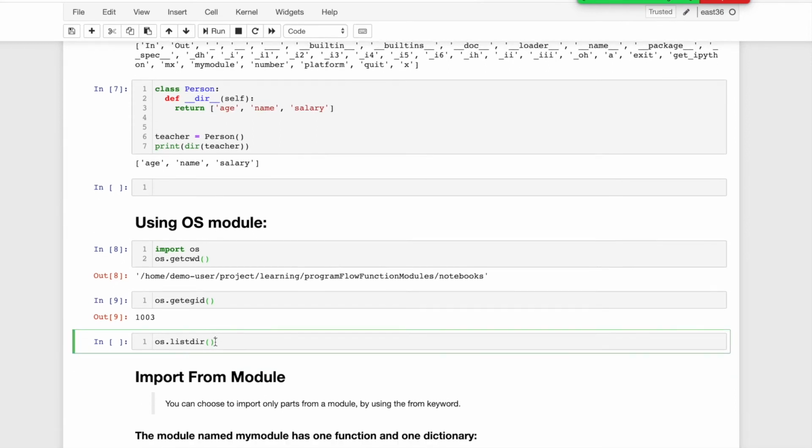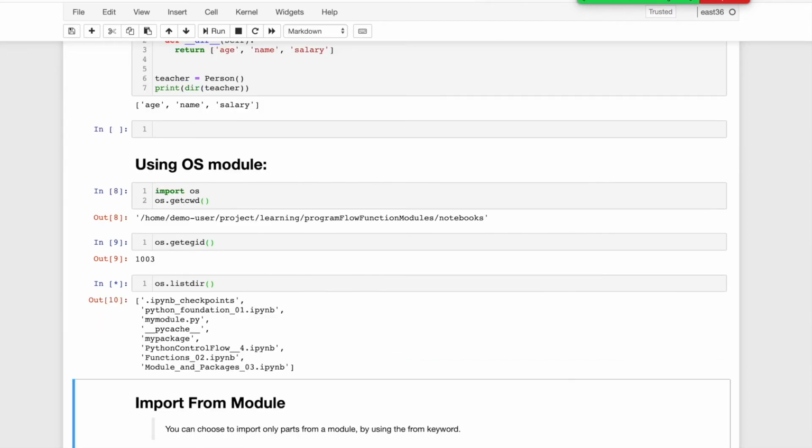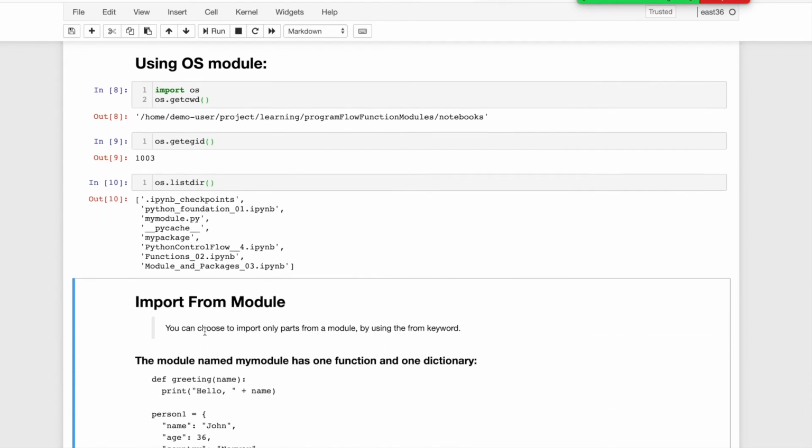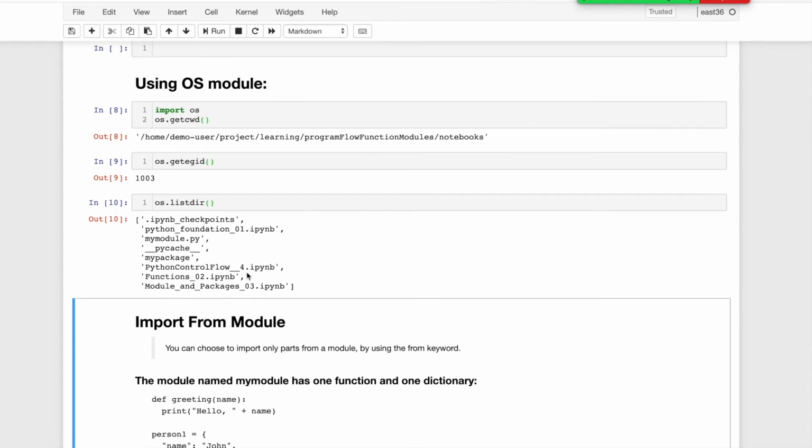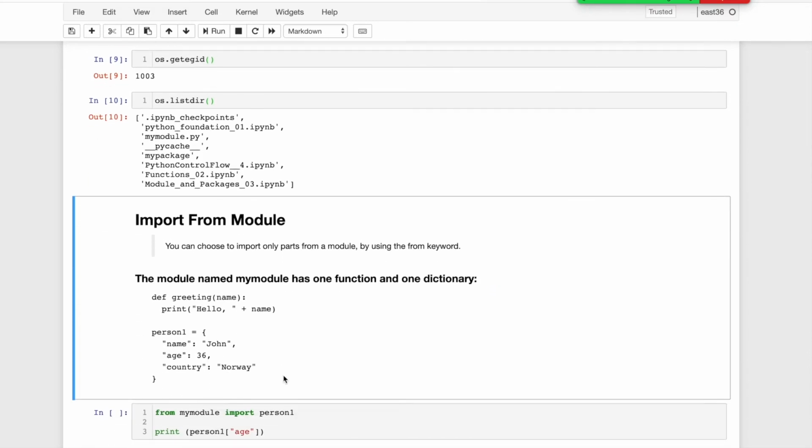There are other inbuilt Python modules available, but this is just an example. If you want a list of directories with the OS module, it will give all the directories available in a particular directory. So this is a brief overview of inbuilt Python modules. Now we go back to another syntax in modules.